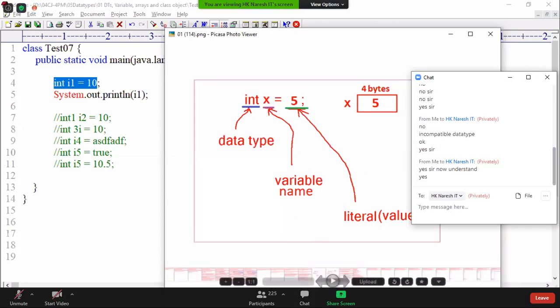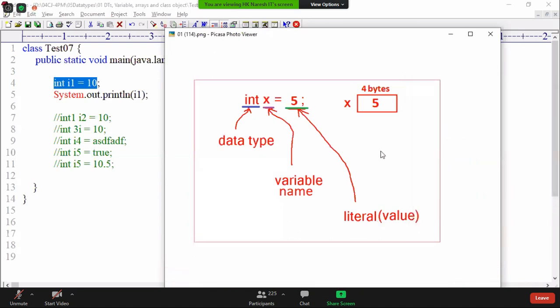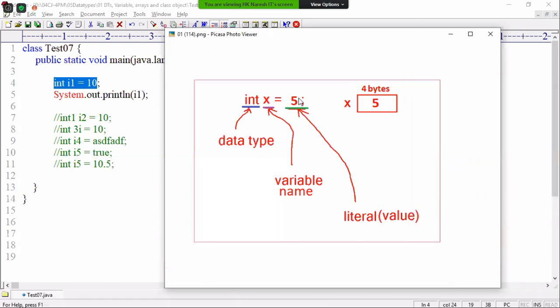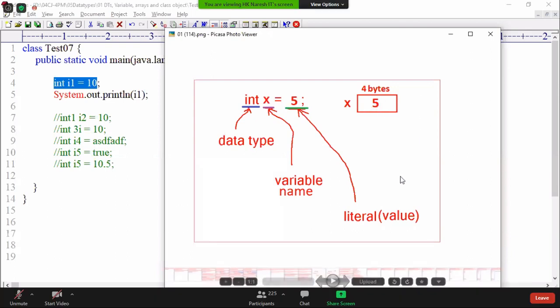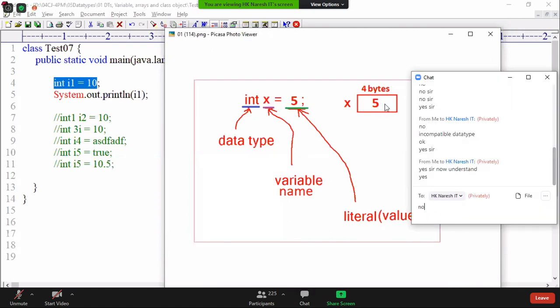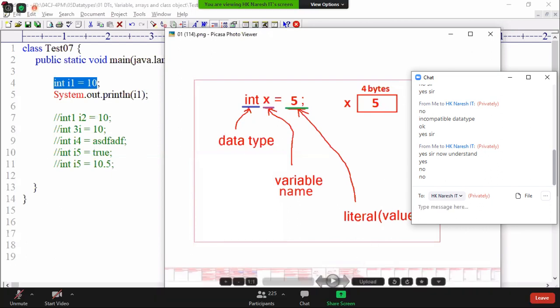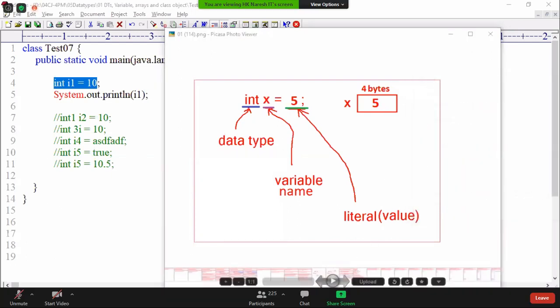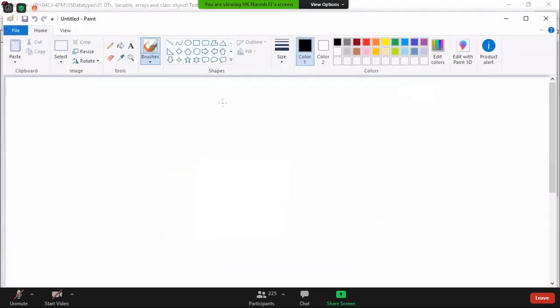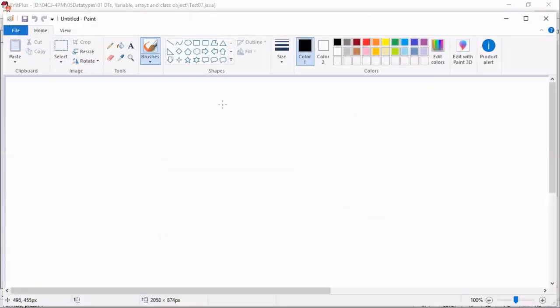Tell me, can a JVM store the given value 5 in the same decimal format in the RAM memory? This is our understanding of shortcut memory. Now is the time we need to understand full-cut memory. Can a JVM store the given value 5 as it is in the memory? No, it cannot. JVM can store value only in the binary format.